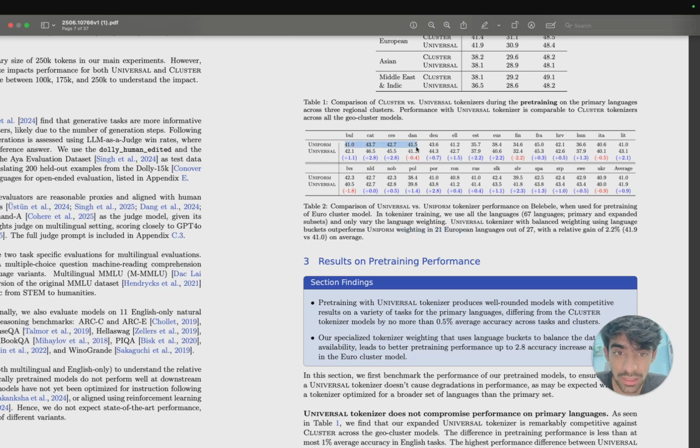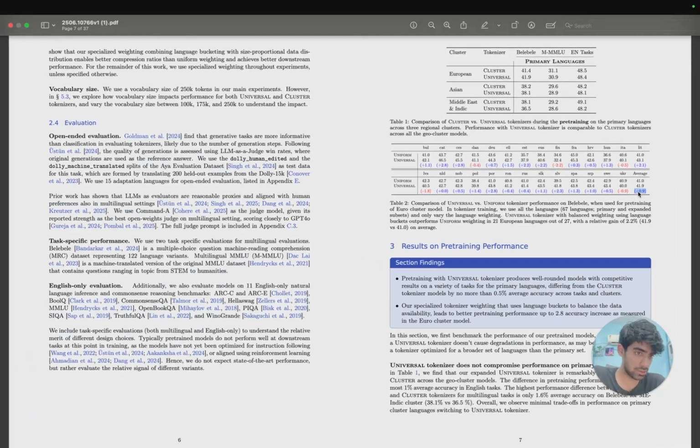Look at this, guys. Isn't this incredible, right? Looking at uniform and universal, you will see the majority of them, right? All these languages, if you look at them, almost in all of them, it is outperforming. In a few, if you look at this one, you will see there is UKR, I think this is the Ukrainian one. And on average, you will see a slight 1% improvement. 1%. Doesn't matter a lot, but in most of the cases, you will see. So this matters because for companies who are targeting users from specific areas where the language data is not available that much, this can help. Even a 5-10% increase will matter a lot, right?